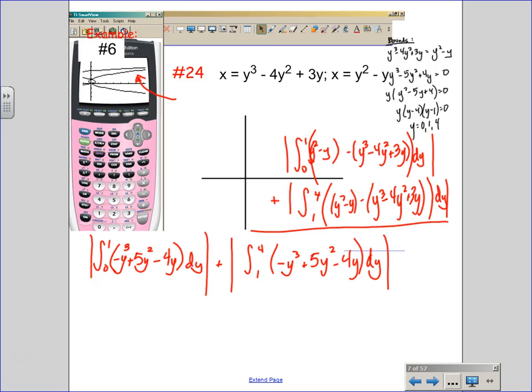Do you see how properly the parabola would have been x2? I should have done x2 minus x1 for my expression for right minus left for the first area. My parabola was on the right and my cubic was on the left. Or in yours, isn't the parabola on top and the cubic on bottom? So we can just look at the top and the bottom to know how to do it? Yes, but if you went finding the intersections with your calculator, you would have needed to look not at the x's but at the y's of yours. No, that's backwards. Not at the y's, but the x's.